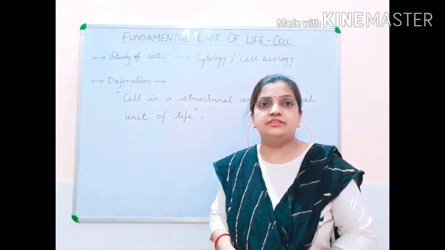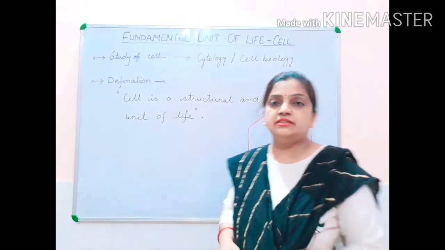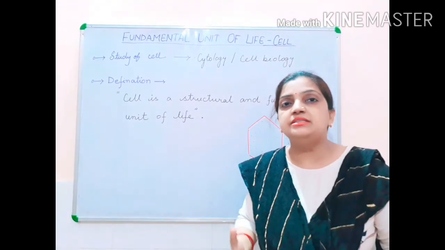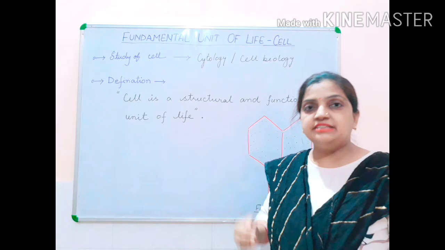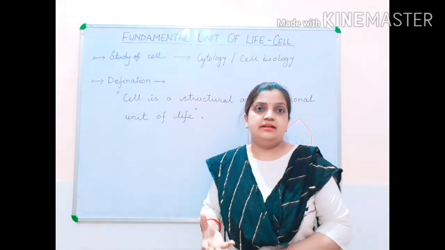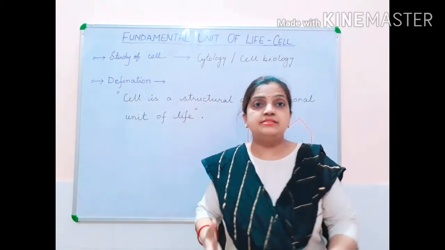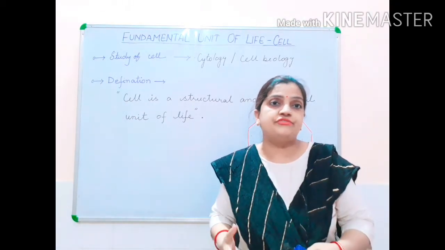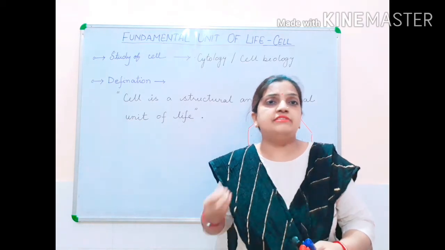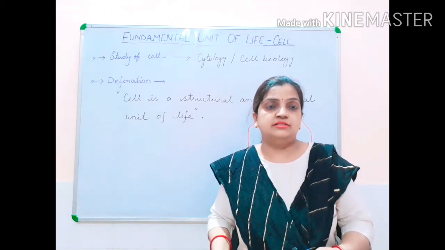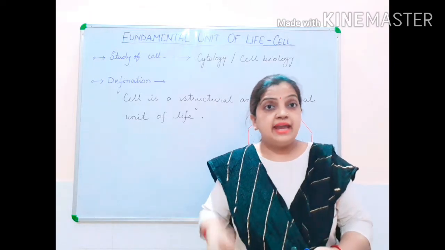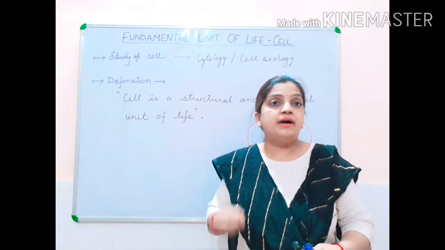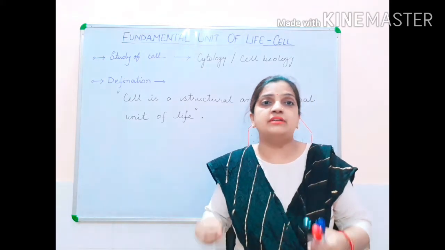Let us now begin, children, with the title of the chapter, Fundamental Unit of Life. What do we mean by fundamental unit of life? Fundamental means basic, the main thing which is very much necessary for us. Everything which is surviving in this nature is made up of cells. And the cell is the basic unit, the smallest unit of which all living organisms are made.